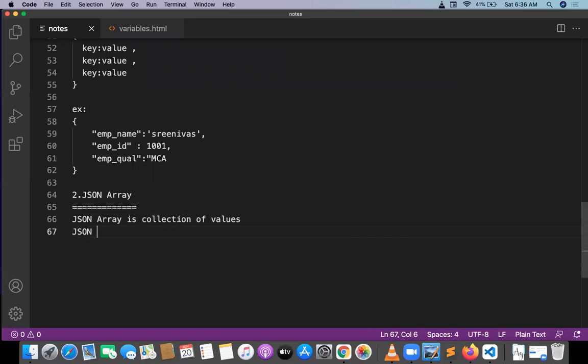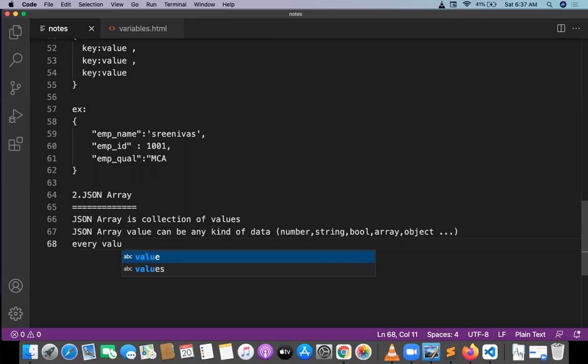In a JSON array, a value can be any kind of data: a number, string, boolean, array, object, etc. And every value is separated with a comma.